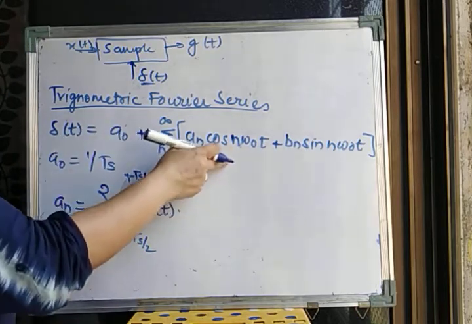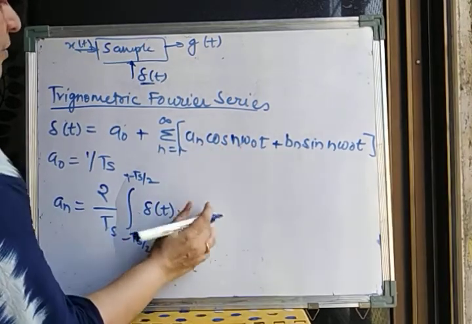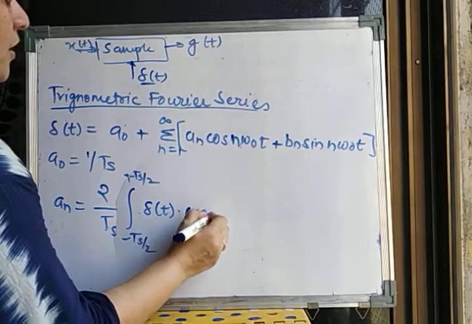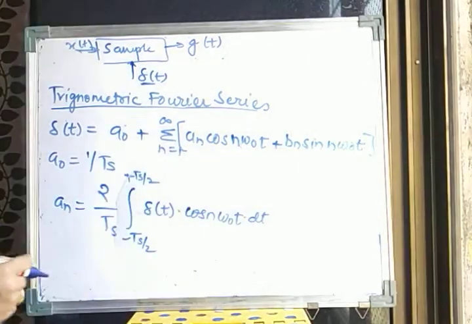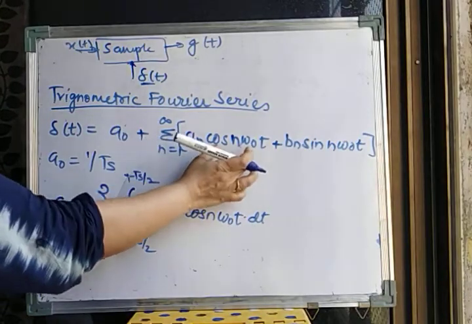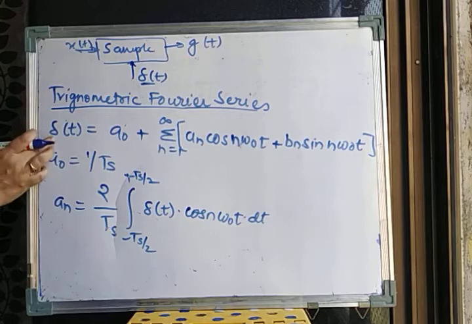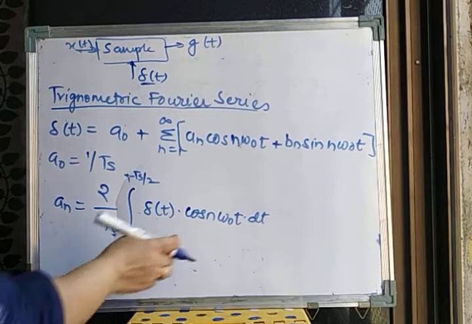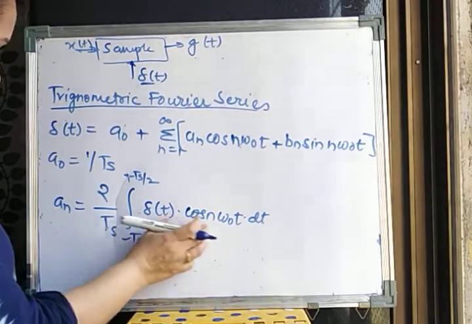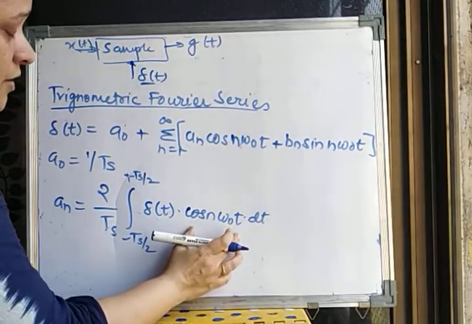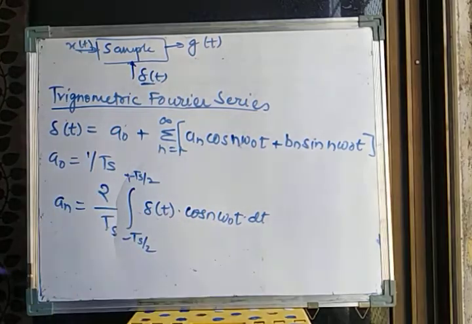Now an is related to what? The cosine term. So here what we are going to integrate it with? The cosine term. The same term will come here, that is cos n omega 0 t dt. So if I am finding out an, I will be using this term for integration with dt. Okay, that is the signal that I am going to represent. Here also, if you see, we are again integrating some signal cos n omega 0 t, which is multiplied by delta t.